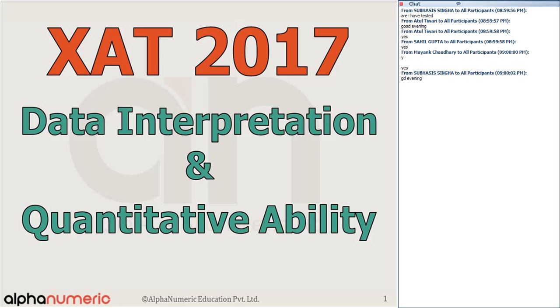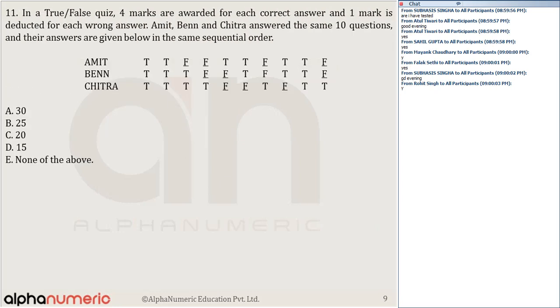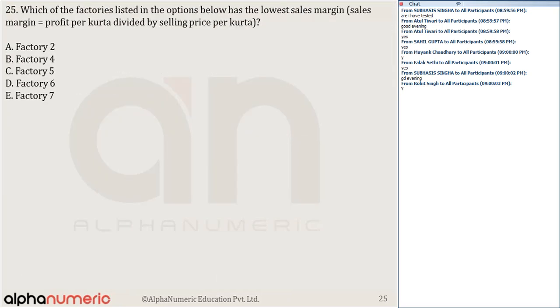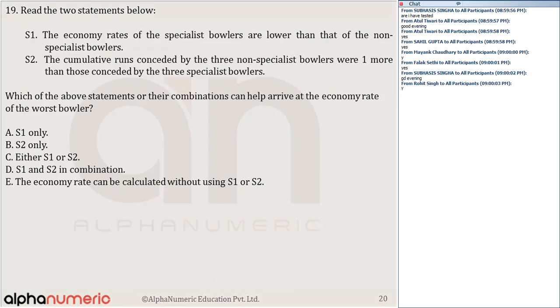So let's start with today's session. In today's session, we'll discuss the XAT 2017, the QA and DI section. A total of 27 questions are there. For these 27 questions, I'm going to give you approximately 1 hour. So you all can start right now.